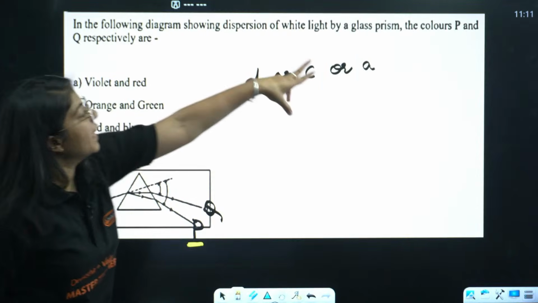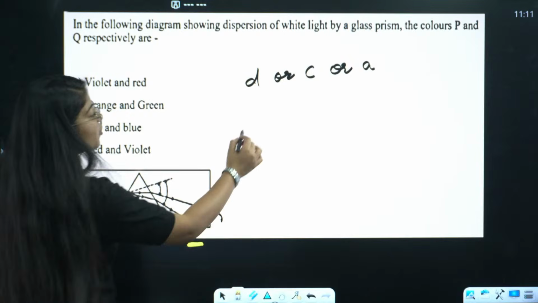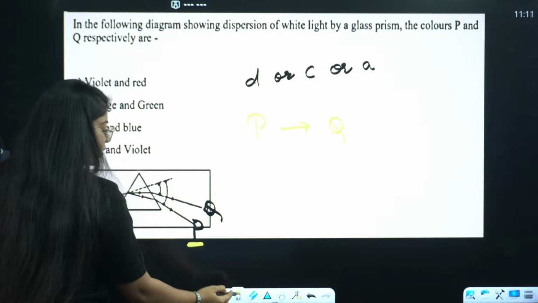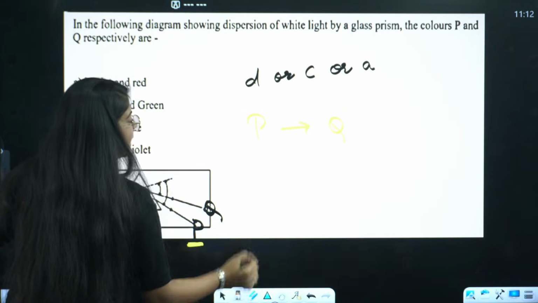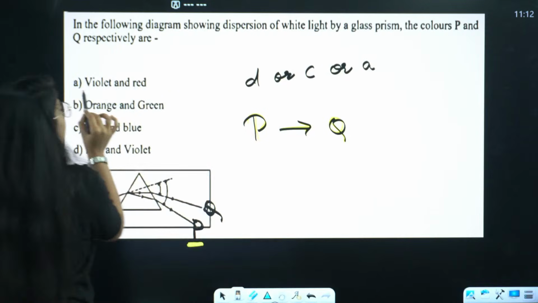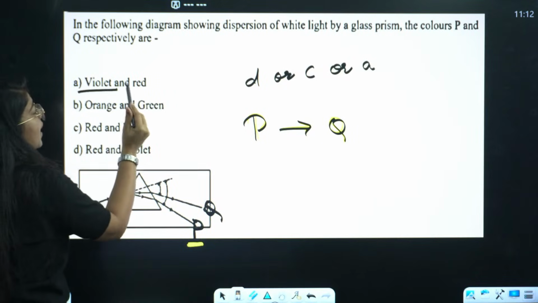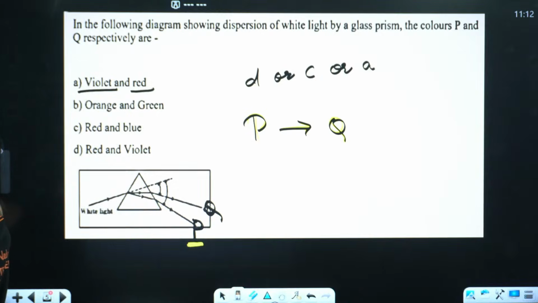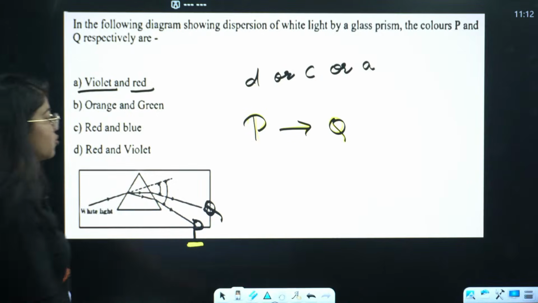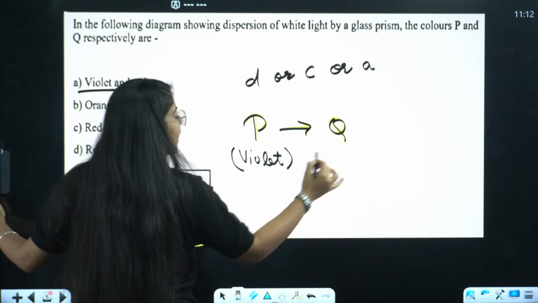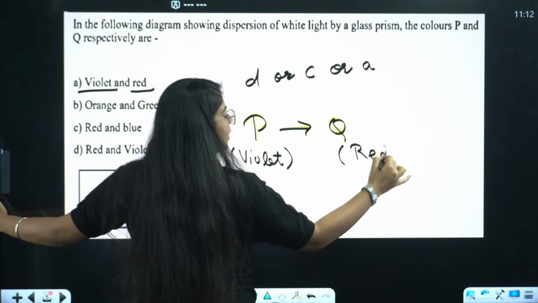Now, P and Q. First you have to tell about P and then you have to tell about Q, right? P and Q respectively they have asked, so the first color that is given will be of P and the second will be of Q, right? C, D, P will be violet. Very good, Sharma ji. So P is actually violet, right? And Q will be red.